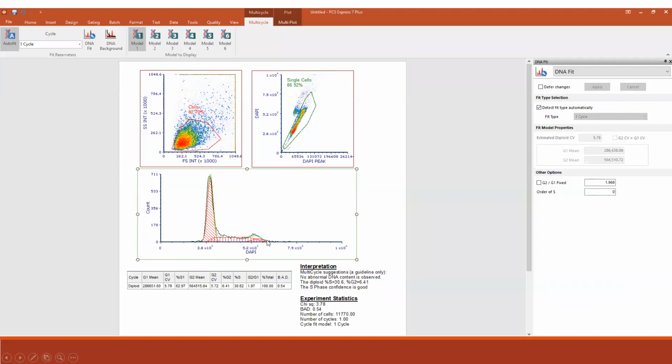This curve fitting changes when you click on each model, and generating the statistics and this interpretation is just one click, by right-clicking on the plot. You can generate all this pretty quickly.